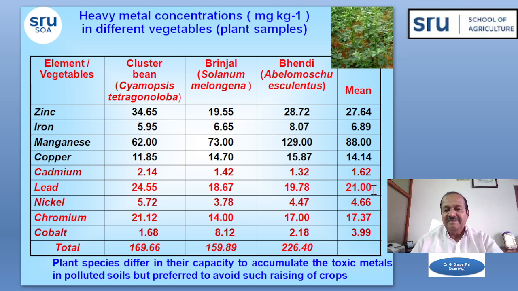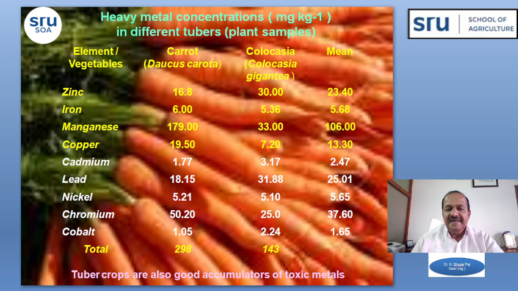Lead content is observed at 21 ppm mean, followed by 17.37 ppm of chromium, 3.99 ppm cobalt and 1.6962 ppm cadmium. So these are the heavy metals in the normal vegetables like clustered bean, brinjal, and bendi.